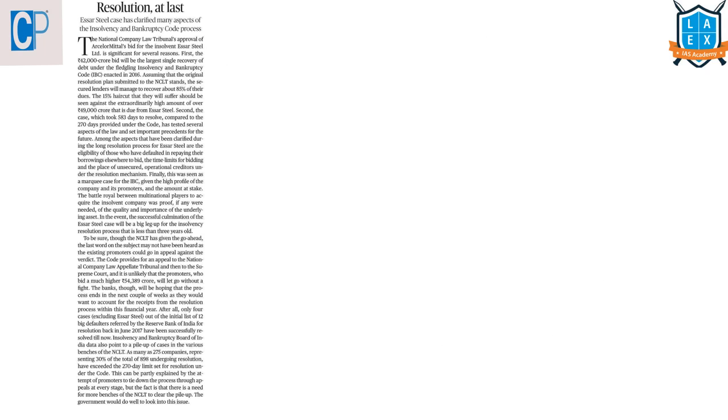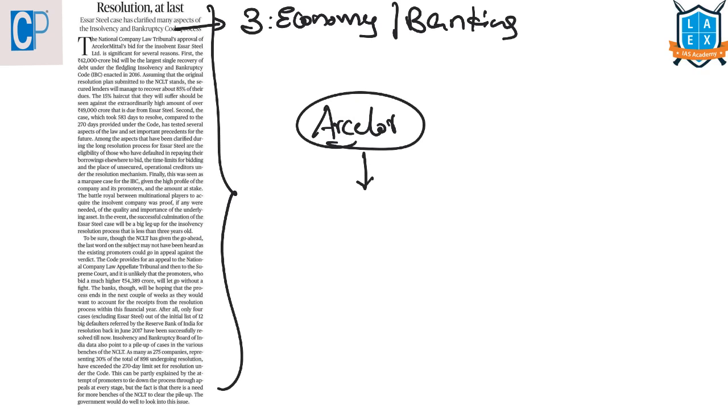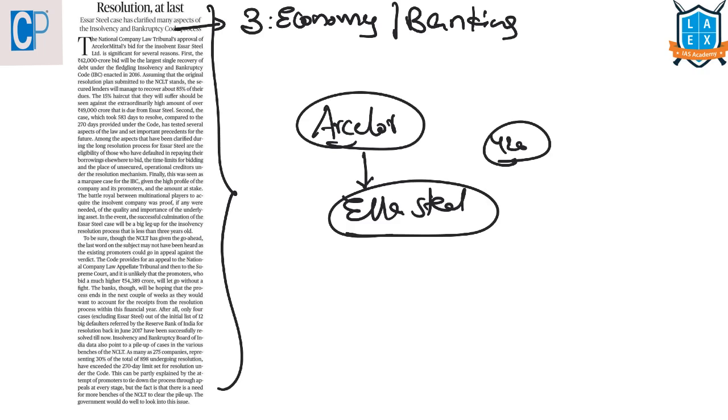The next article is "Resolution at last". This article comes under GS paper 3 under the topic of economy, and the subtopic here is banking. In our Saturday's video, I have clearly explained what this issue is all about. ArcelorMittal has won the bid to take over Essar Steel, and it has paid 420 billion rupees to resolve its debts, and 80 billion more rupees will be spent on its profitability and its operations.